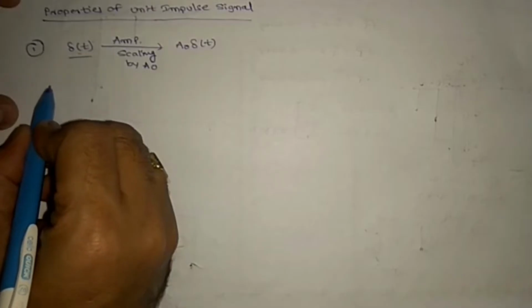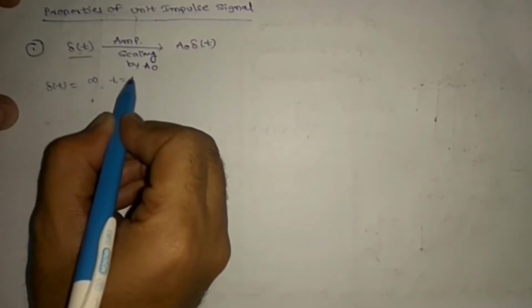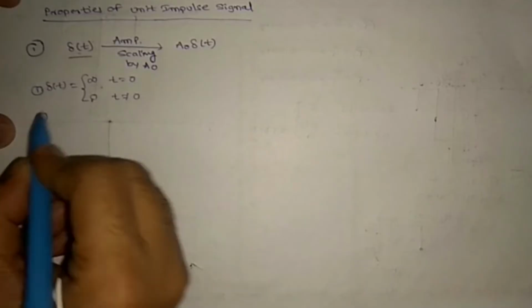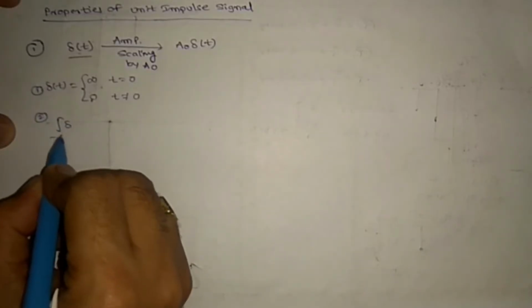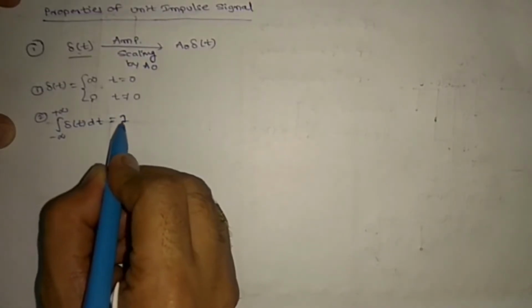First one is del of t is infinity at t equal to 0 and 0 at t not equal to 0, right? This is one. And second one, integral minus infinity to plus infinity del of t dt equal to 1. So this is indicating area.